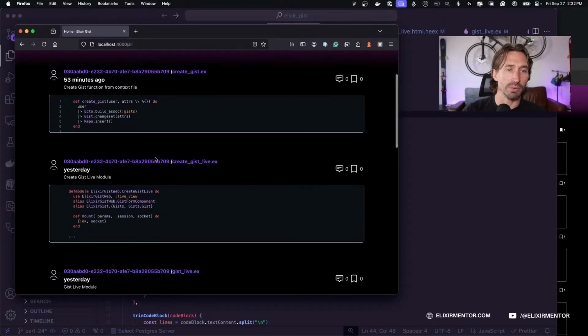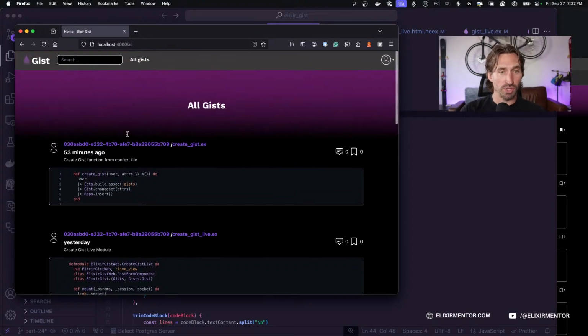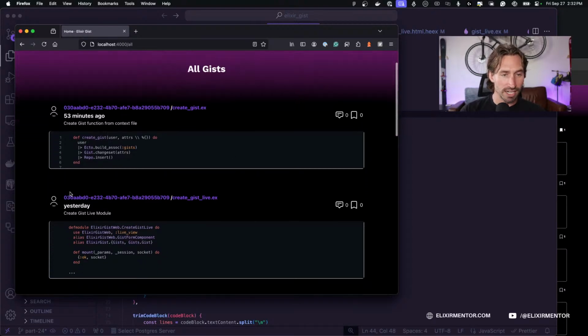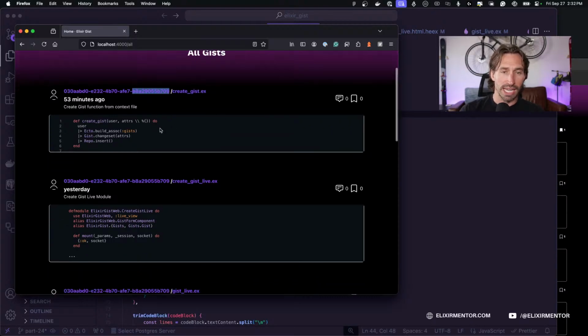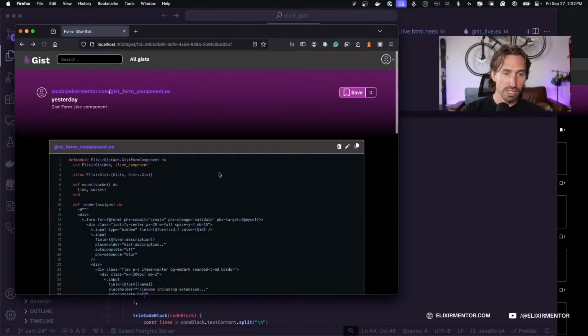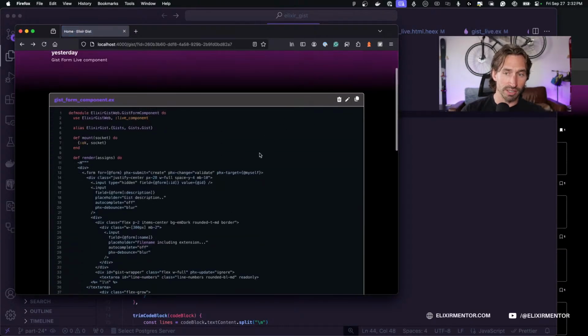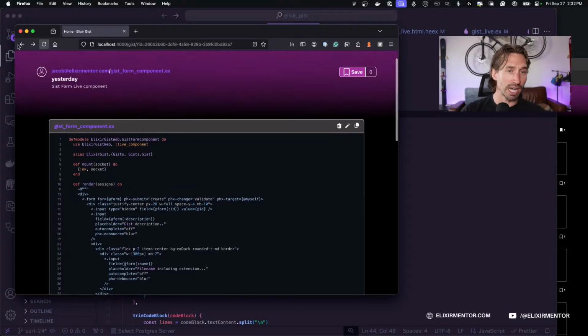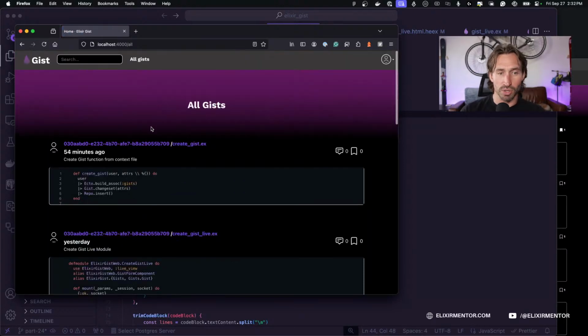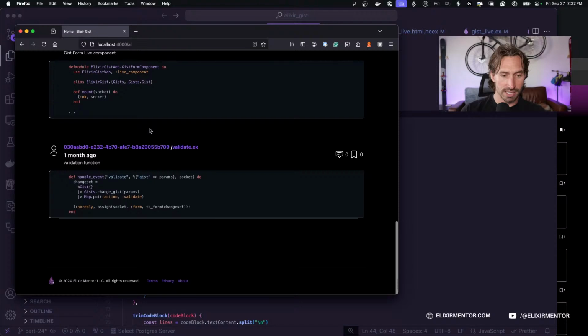I'm pretty happy. We got our all gists view for the most part formatted. We have to figure out this top border line, and then our line numbers in the next one. And then we'll also preload our user data so we can access the user email for who created it. And we'll make this selectable, so clicking on this will go to this view. If you own it, you can delete it or edit it. If you don't own it, you can copy it. So I think this is cool. This is a good place to end.